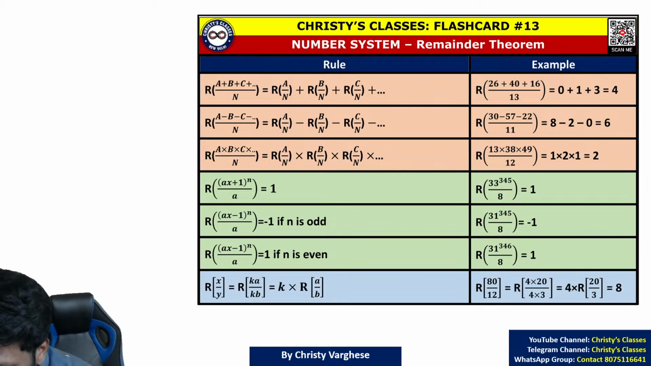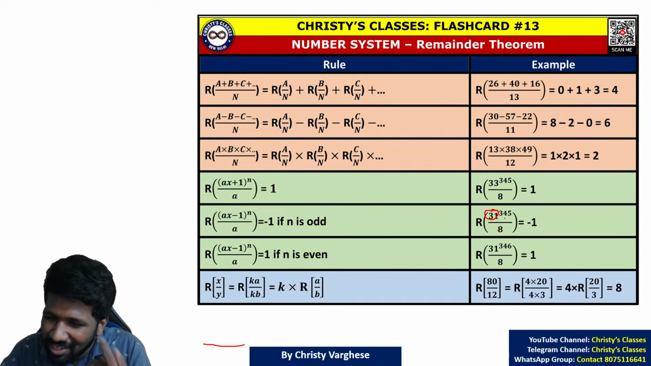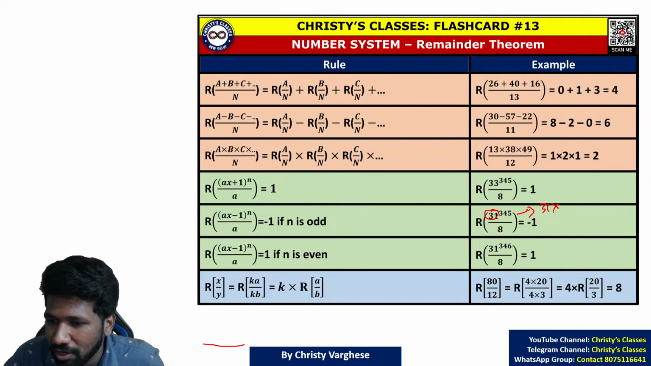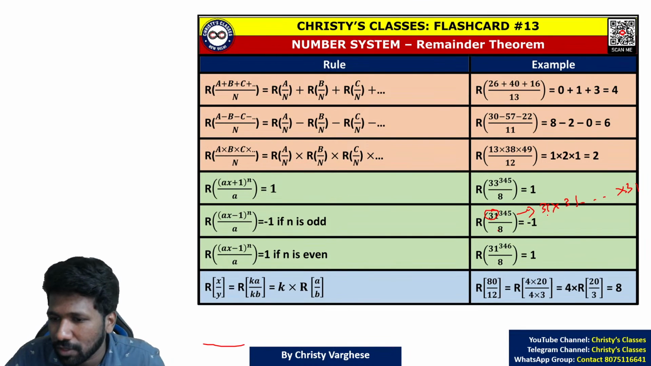Okay, so coming back, 31 is 32 minus 1, and 32 is divisible by 8. So 31 divided by 8 leaves minus 1 as the remainder. 31 raised to 345 is 31 into 31 into 31, 345 times. Each 31 is 1 less than a multiple of 32, so minus 1 is the remainder.